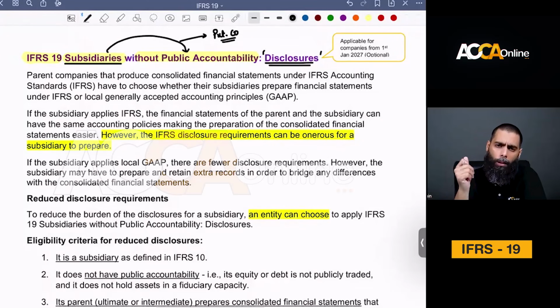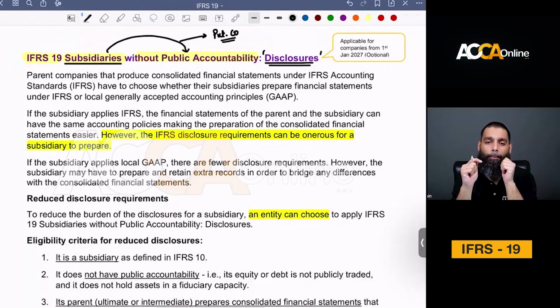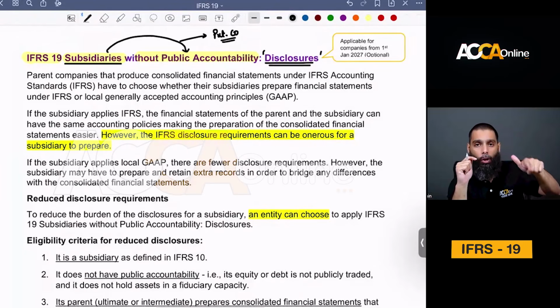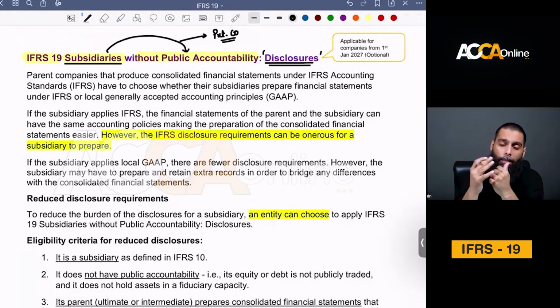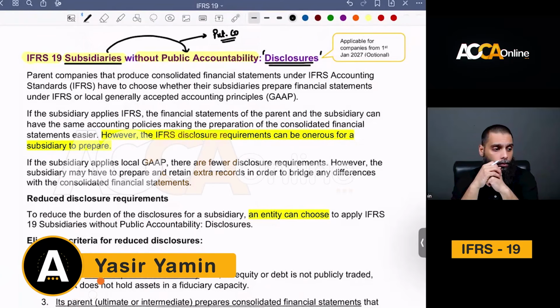Let me ask you one question. Give me your own thought process. We'll read out IFRS 19 later on, but you just give me your thought process. So IFRS 19 is only applicable to private companies that are subsidiaries of their parent. Do you think it is a necessary requirement that your parent company should also be a private company? Is it a requirement under IFRS 19? Should it be a requirement under IFRS 19? No.